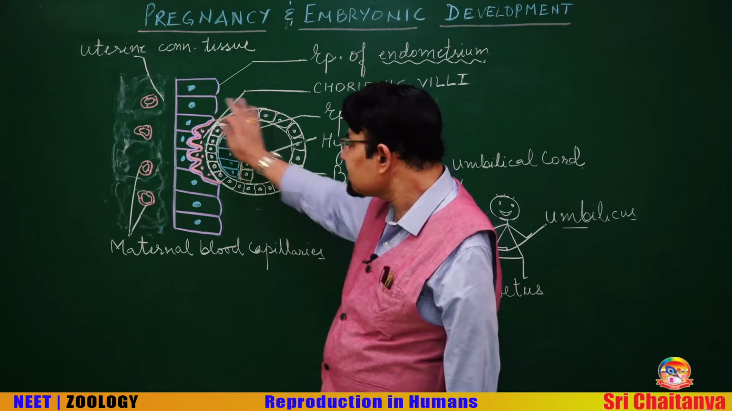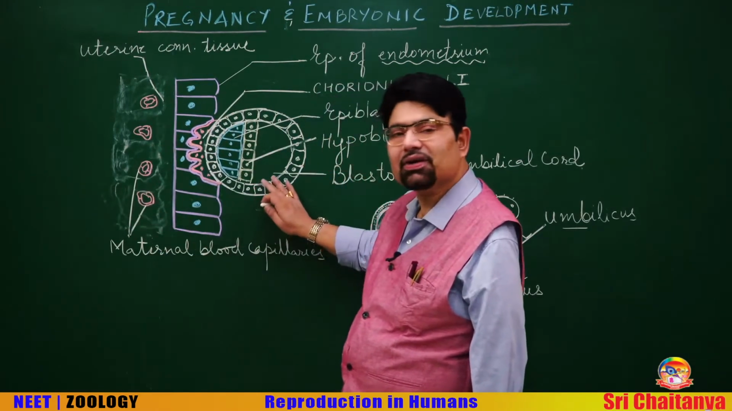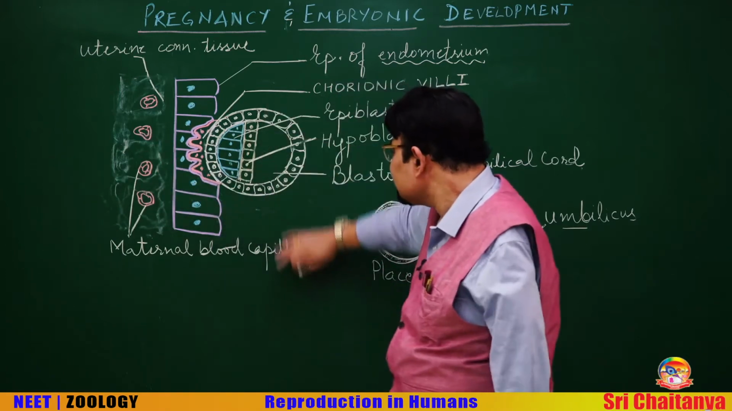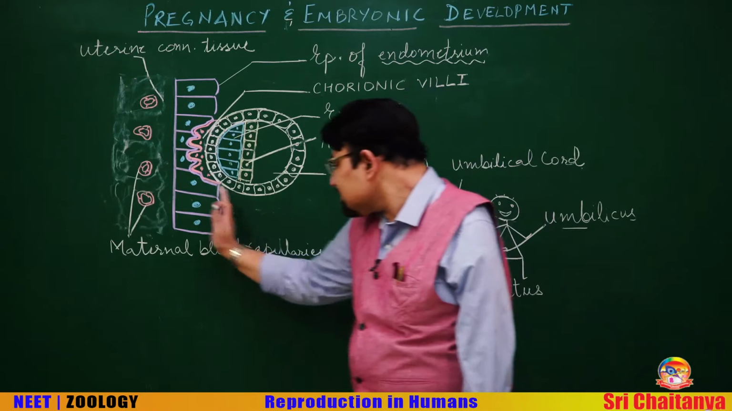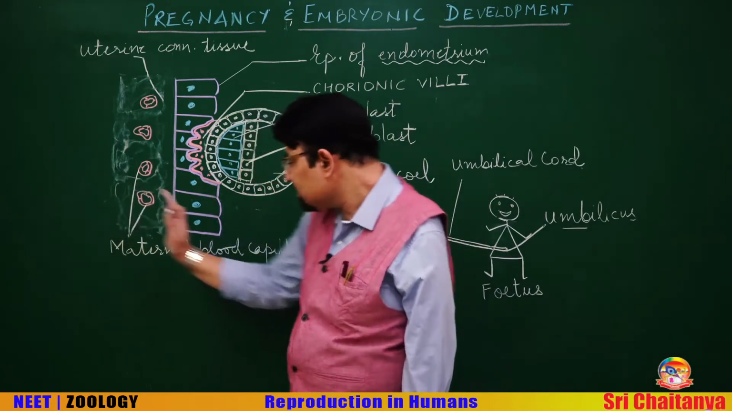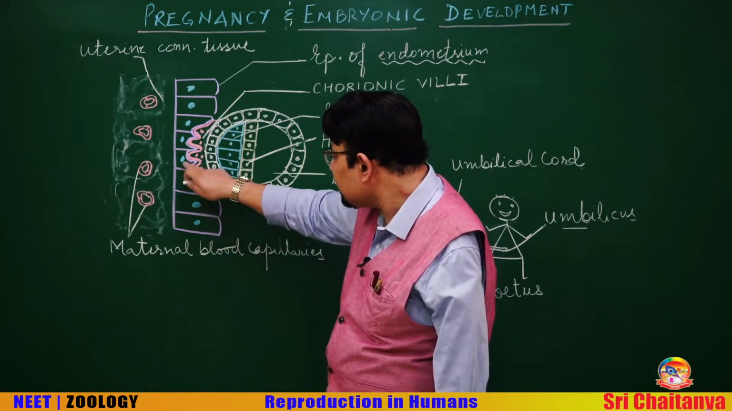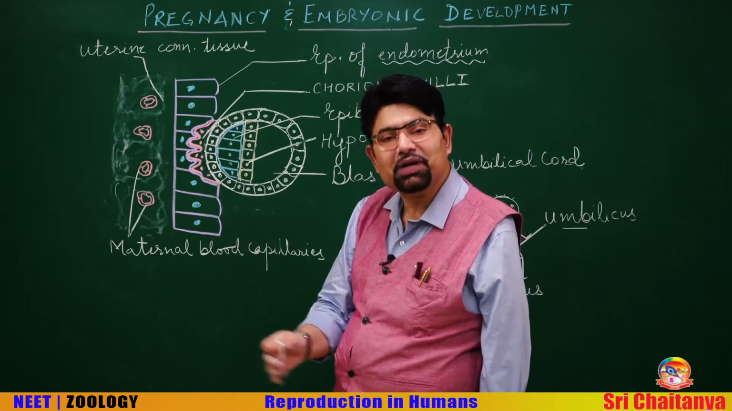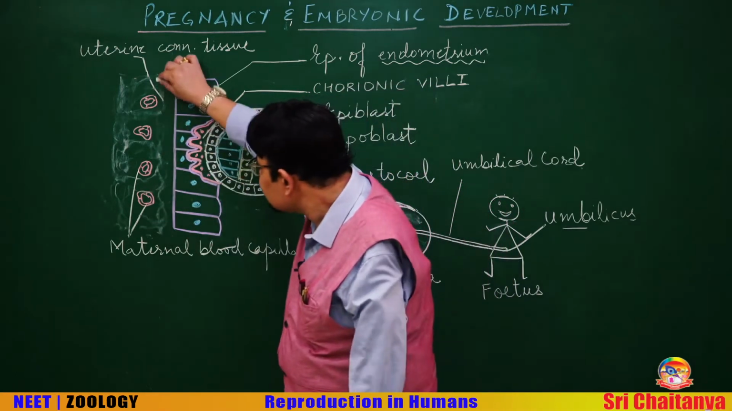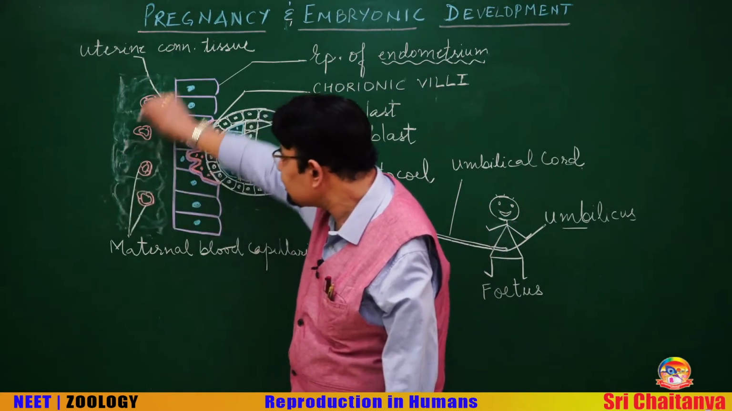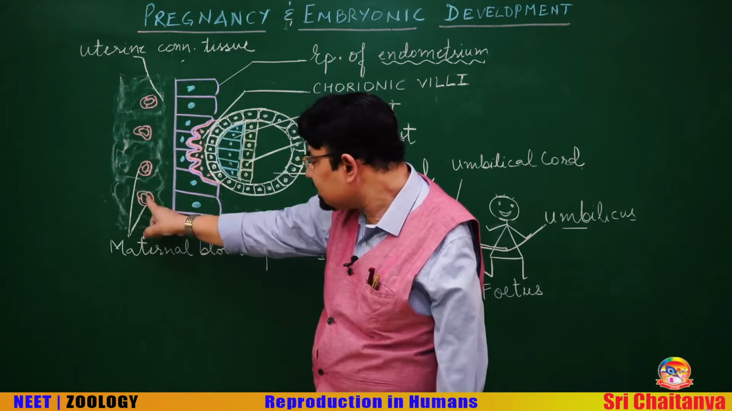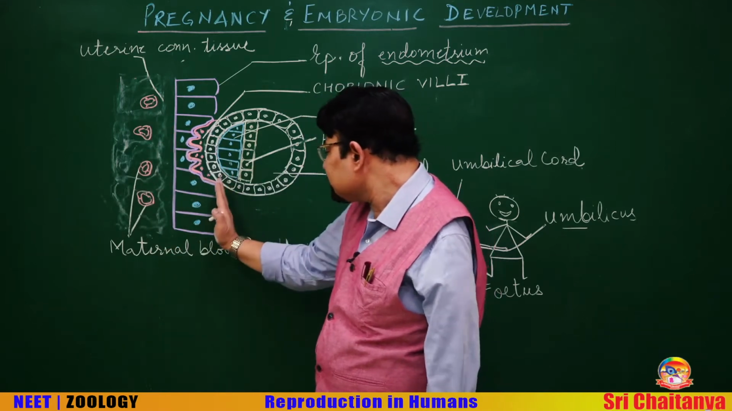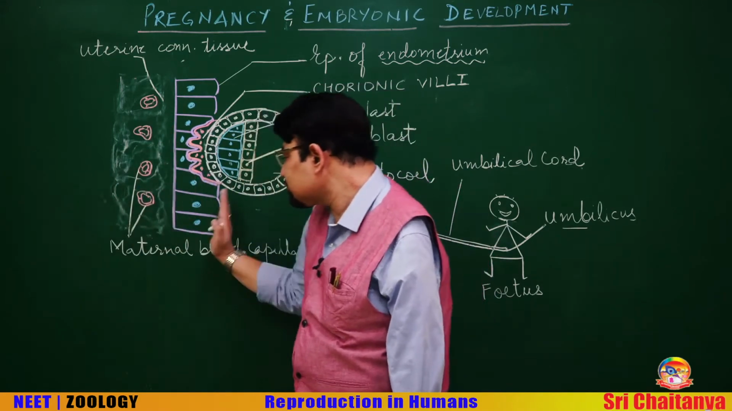And what is this process being shown? Yes, you are right, this is implantation. So, this is the uterine lumen and this is the uterine wall. The purple, violet color that you see here is the epithelium of the endometrium. This one is the connective tissue, maternal connective tissue, uterine connective tissue, and these are the maternal capillaries, the blood vessels of the uterus. So, from this side, this is the maternal tissue, the mother.